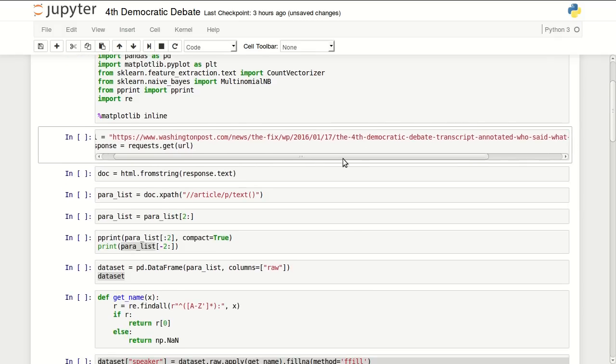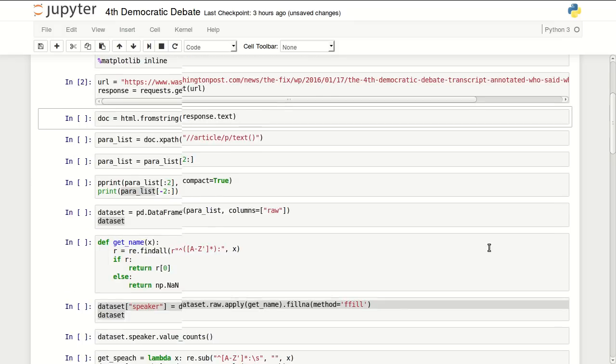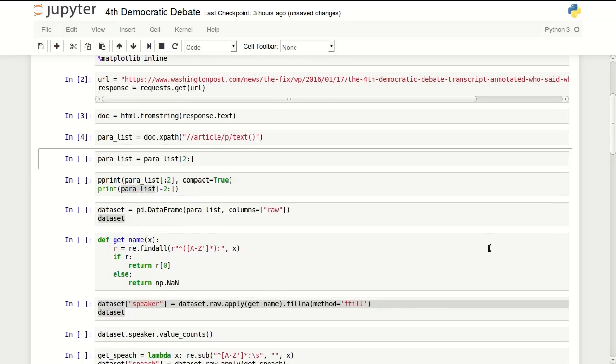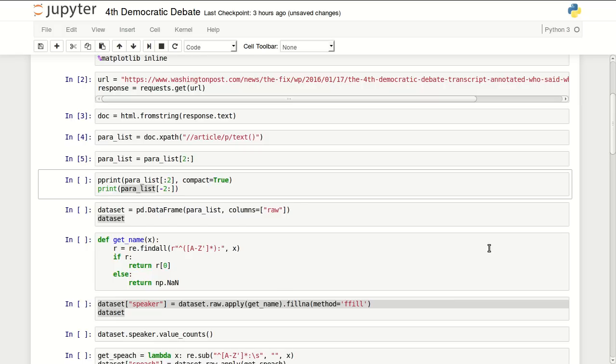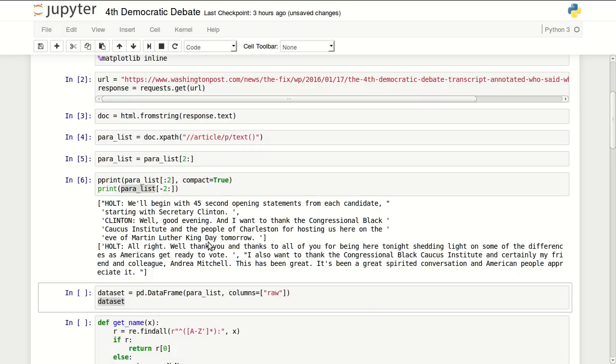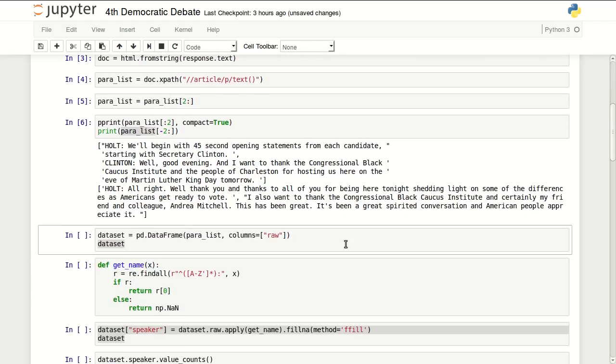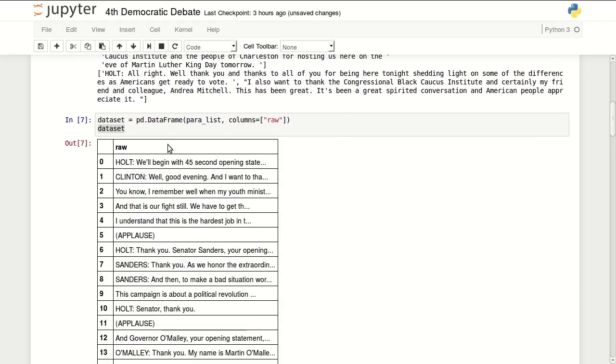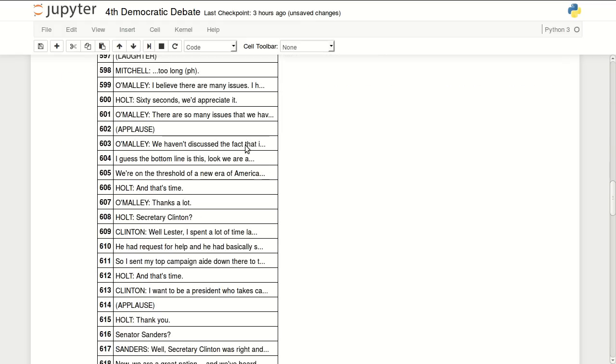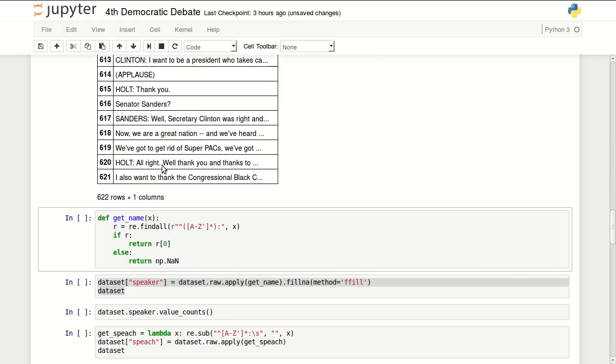I will be using the Washington Post transcript of the Democratic debate. So I will fetch that website, I'll find all the paragraphs that I need from the debate, and I will add all of these into a pandas data frame. So now I have a data frame with all the paragraphs.